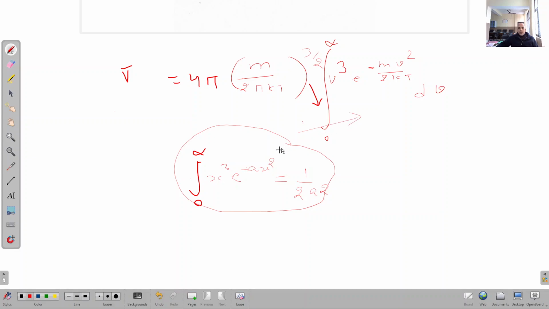Clear? So what is x here? X is v. Clear? X is v here. It is given here. What is a? A is m upon 2kt. M upon 2kt. So obviously then we will put the value here.